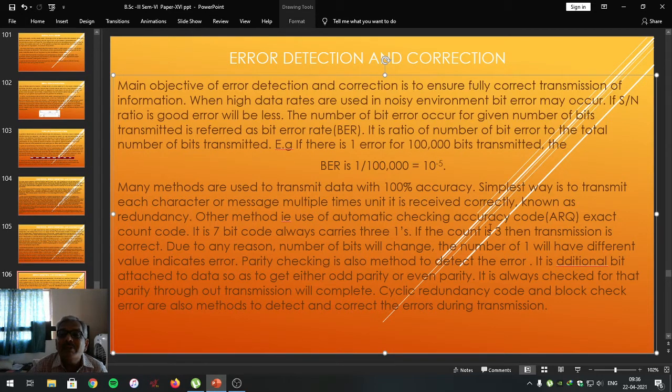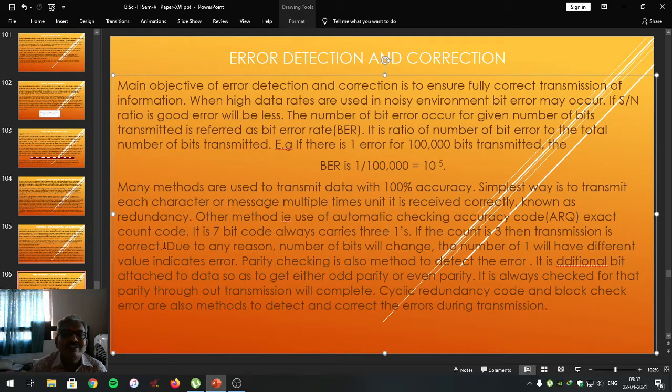If the count is 3, then the transmission is correct. If the count changes from 3, maybe some error has occurred. It is to be detected and corrected. It always checks for 3 ones.